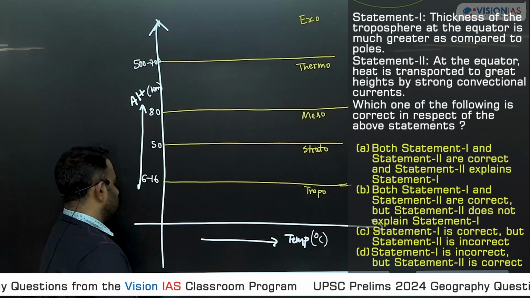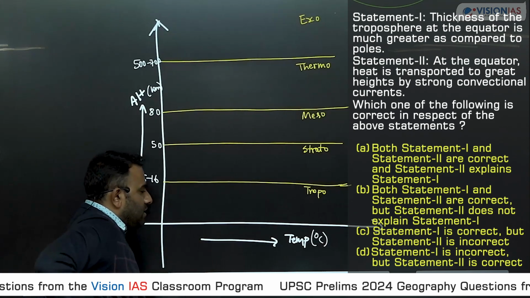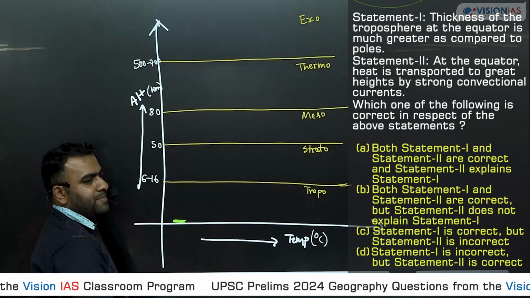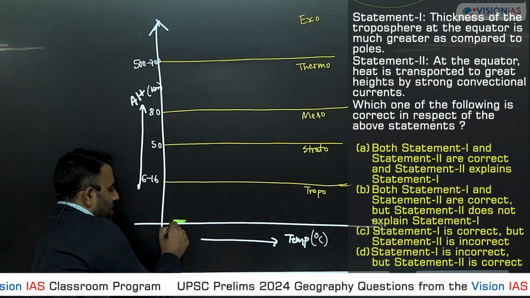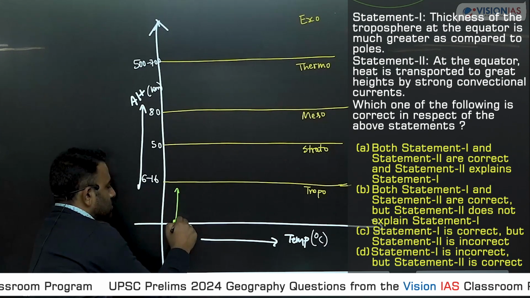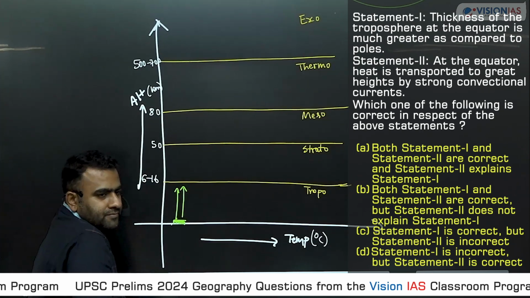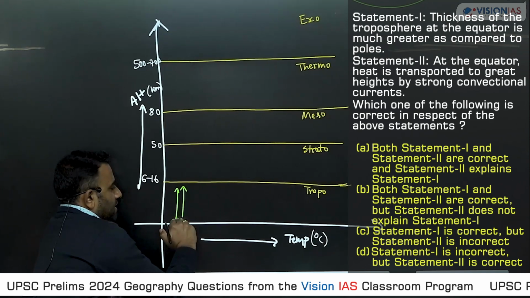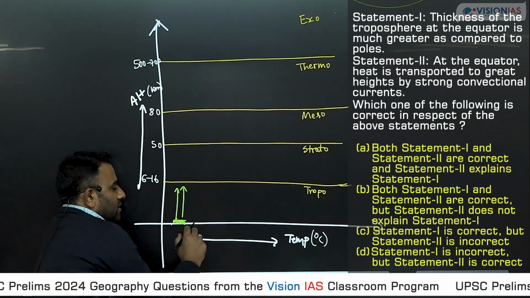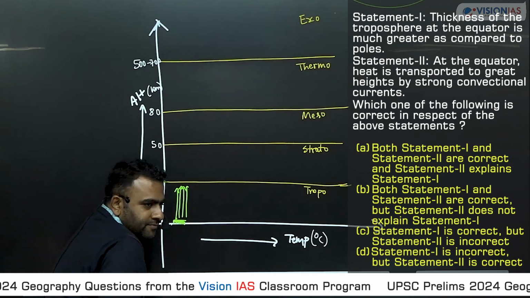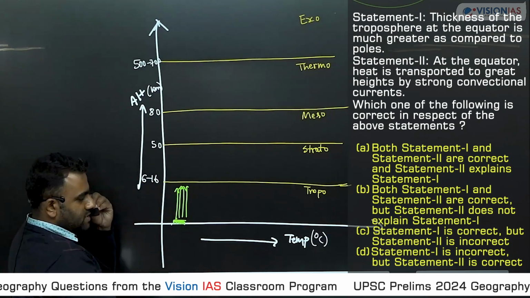What do you mean by zone of mixing? This is the layer where usually the air which is there near to the surface absorbs the heat from the surface and this air rises through convection. Okay, so whatever air is near to the surface continuously rises through convection. There is air rising in different parts of the earth through convection, through heating of the surface.